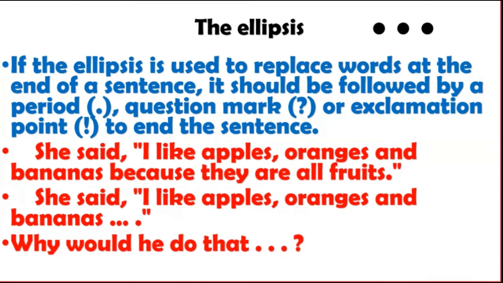Three dots are there, so we should use a fourth dot, which is the full point. See, she said, I like apples, oranges, and bananas... Three dots, then the fourth dot is for the full point. Many times we make mistakes: three dots, then over. We should add the fourth dot. That is the full point. Three dots are not full points.